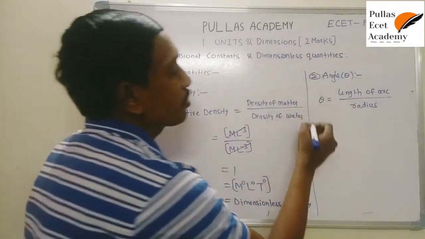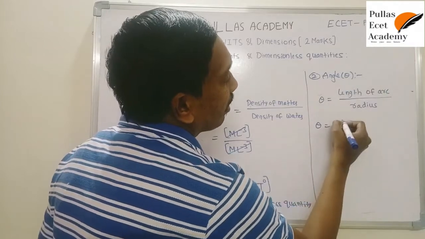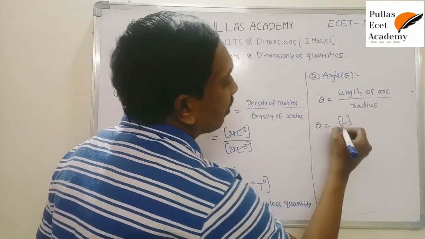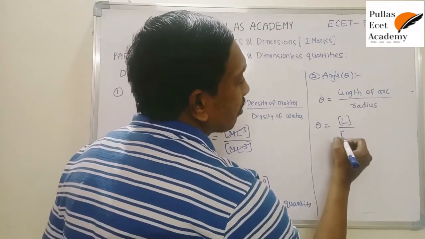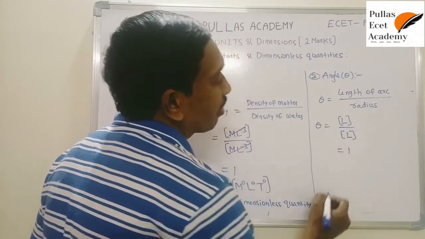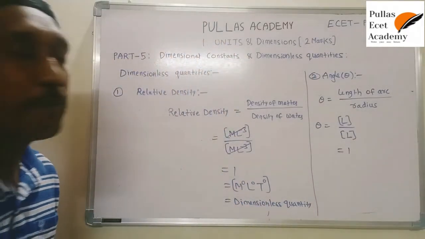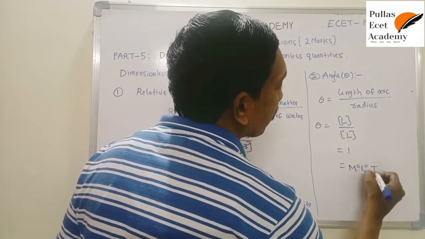Now substitute the dimensional formula of length of arc. It is nothing but length, so the dimensional formula of length of arc is L. Radius is also nothing but length, so write L by L, they cancel each other, and you get 1, which is always a dimensionless quantity. It is similar to M power 0, L power 0, T power 0.